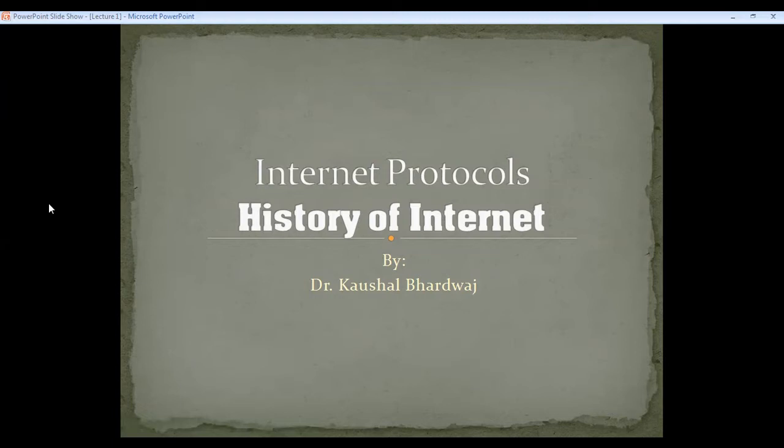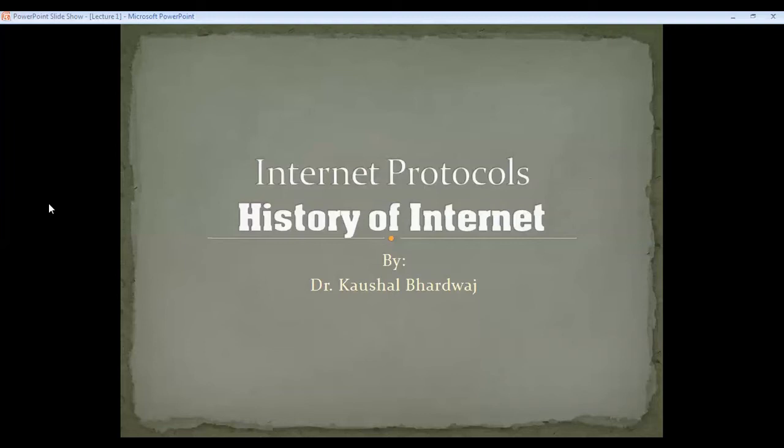In your network course, you will already have studied that there are computers connected by cables, and you can transfer some data from one place to another. For this, they use certain protocols. You would have studied some of these protocols in your network course. Now in this course, particularly, we will study only the protocols which are being used in the TCP/IP